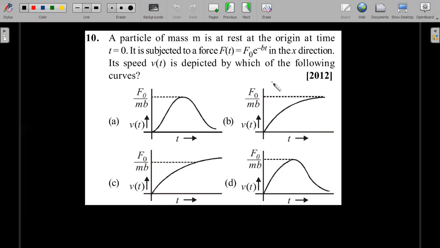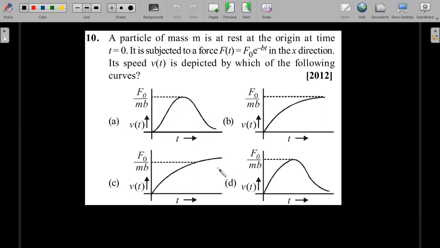So if the force becomes 0, then acceleration becomes 0. So you have to check, acceleration becomes 0 means velocity becomes constant. You could see that acceleration can become 0 only at t tending to infinity in this function. So you have to choose that graph where, at t tending to infinity, the velocity becomes constant. That immediately rules out option A and D.